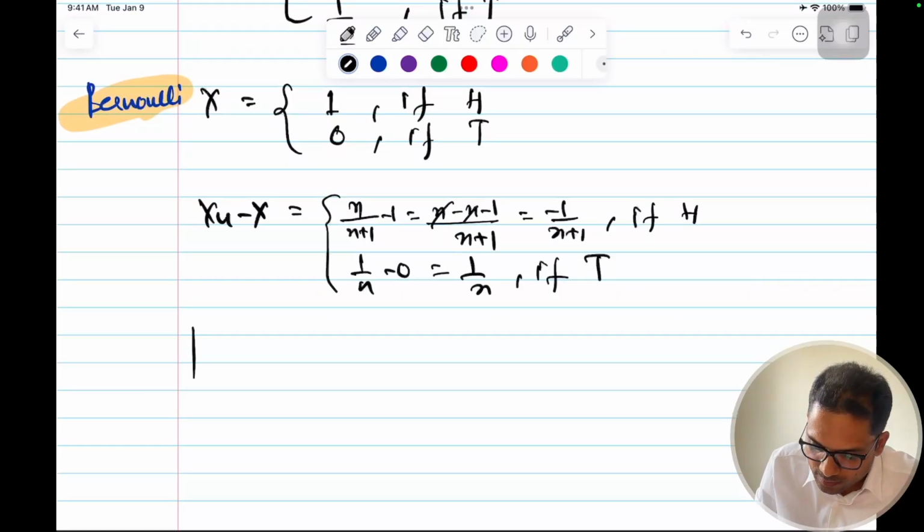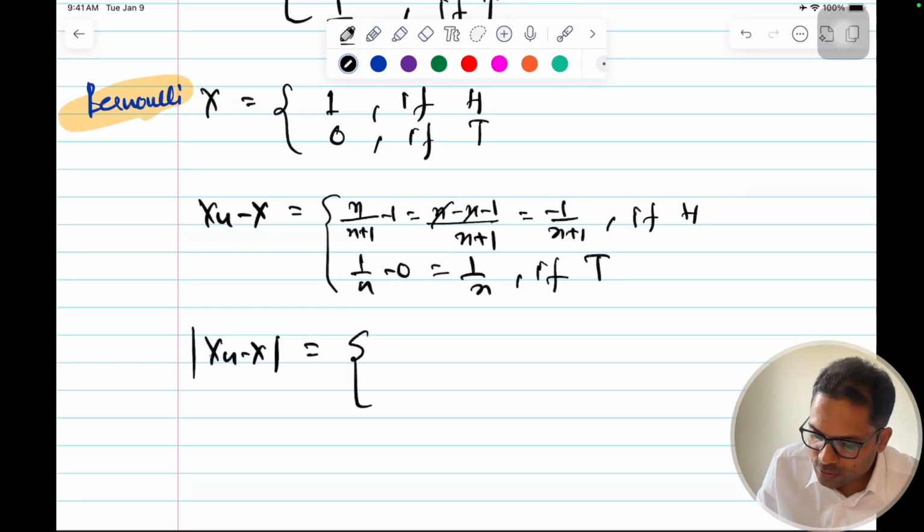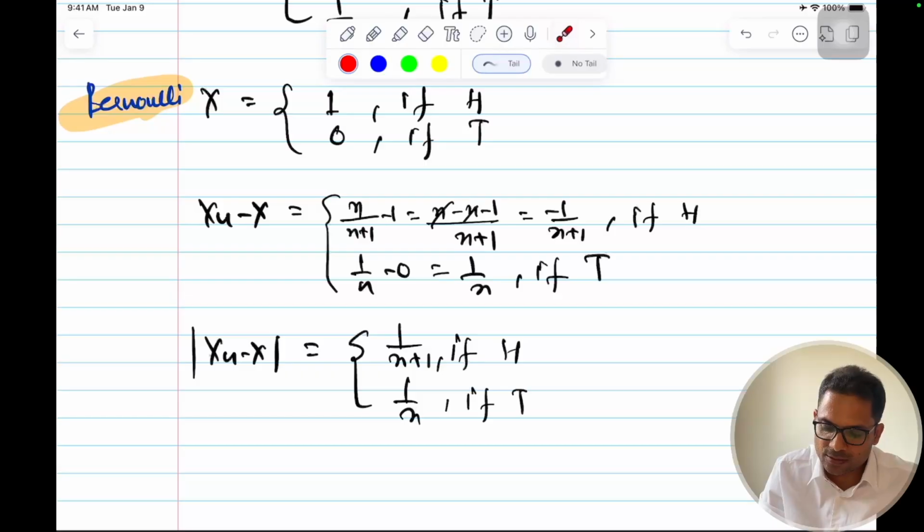What will be my mod? Because the tolerance level is in both directions, plus or minus, I take a mod. The negative sign goes because of the modulus, so it becomes 1 by n plus 1 if head, and 1 by n if tail. So this is how my mod of Xn minus X is defined. I'm just defining my random variables.